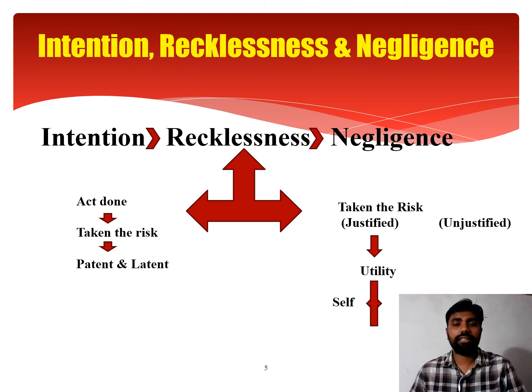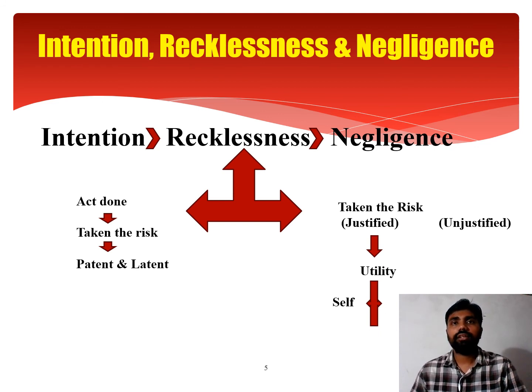That risk taking may be either latent risk or patent risk. Patent is something which is visible, which can be foreseen by any individual, and latent risk is something which cannot be foreseen by the reasonable man. So in this case, there is foresight of consequence, but there is undesirable risk taking by the individual.